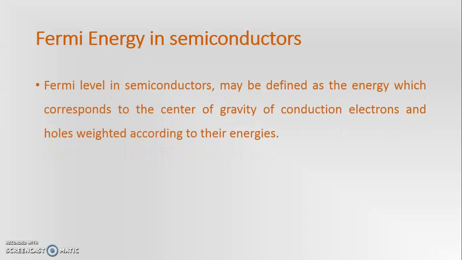The Fermi level in a semiconductor may be defined as the energy which corresponds to the center of gravity of conduction electrons and holes weighted according to their energies.